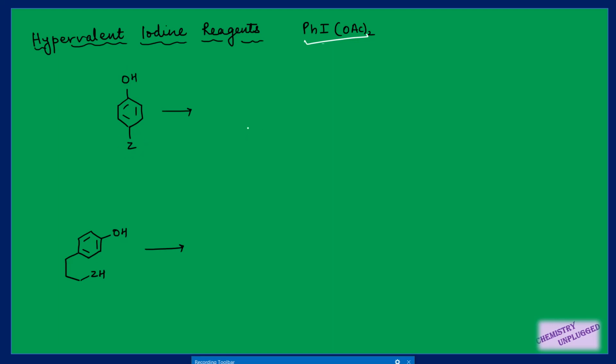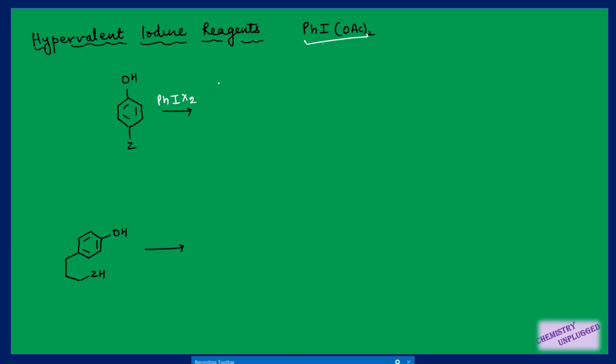So this Z can be different types of groups. It can be OH, it can be simply H, or it can be another type of activating group like OR, alkoxy group, right? So I am using here, suppose, PhIX2. I am writing this acetate part as X2 because in this case it is acetate. It can be of different types of carboxylate group in this reagent, but there is no effect of these groups on the activity of this reagent, the mechanism of this reagent, right?